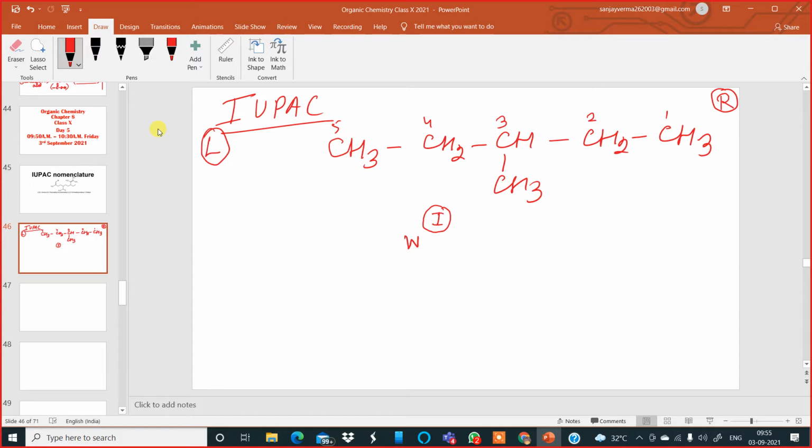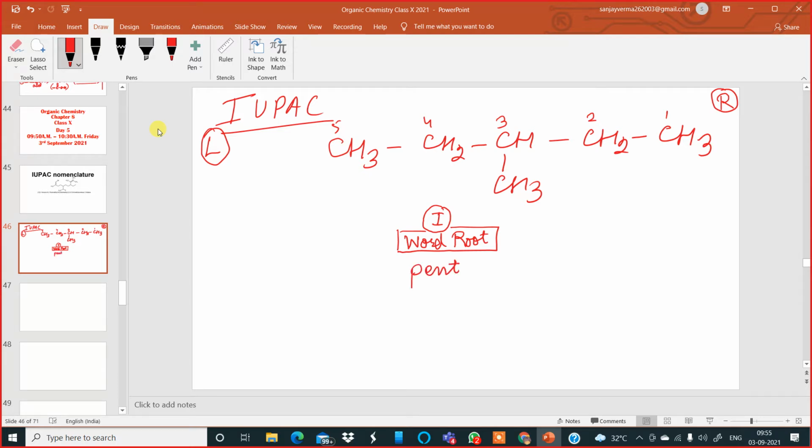It is called the word root. What is the word root of this organic compound? It is pent. So I write down pent.